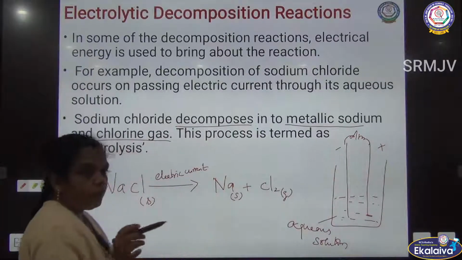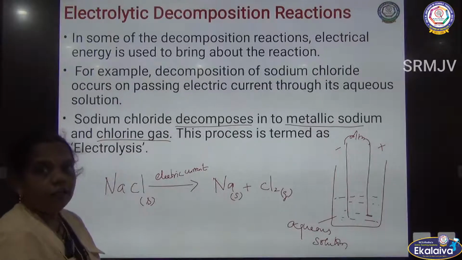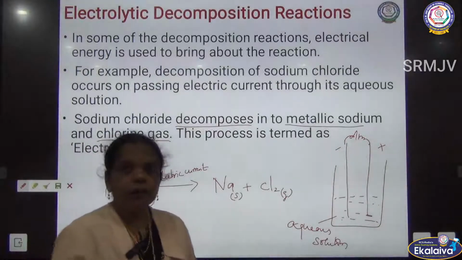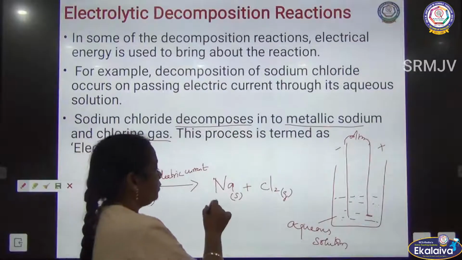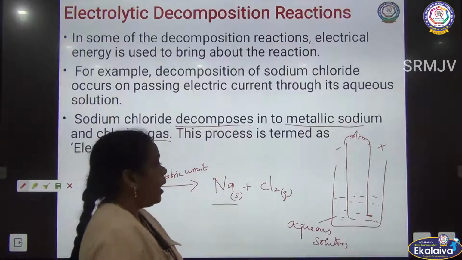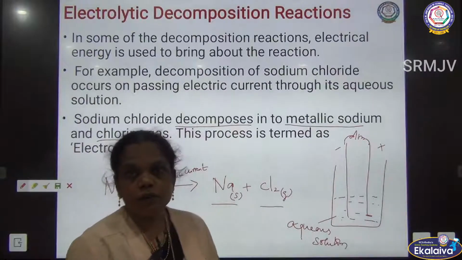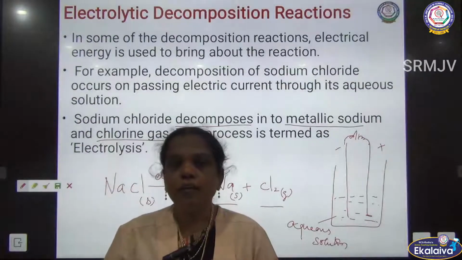See that the salt we are using undergoes electrolysis and decomposes into silvery white metal sodium, and the yellow colored gas chlorine is evolved during the reaction.